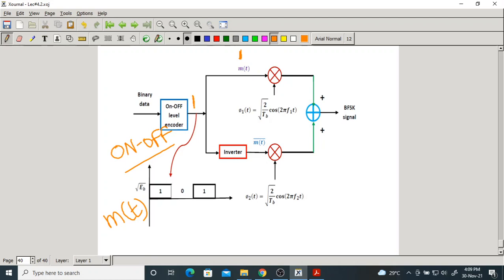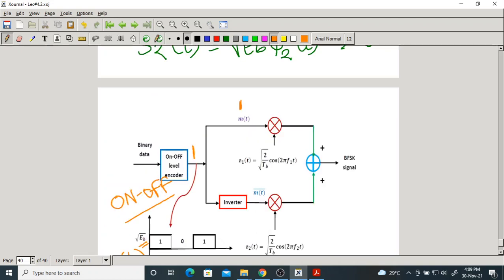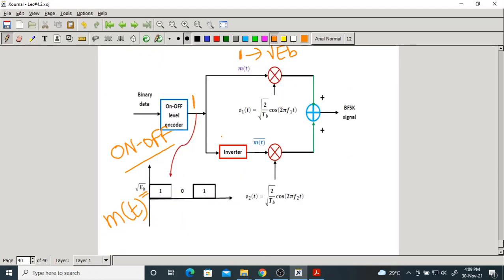M of t being 1 means a corresponding amplitude of root EB. Here we have an inverter. So the bit 1 goes both ways, the upper portion as well as the lower portion, but in the lower portion it is inverted, M of t complement.